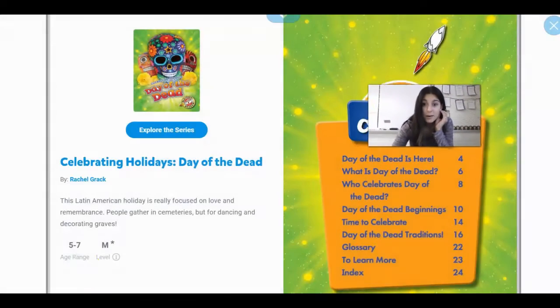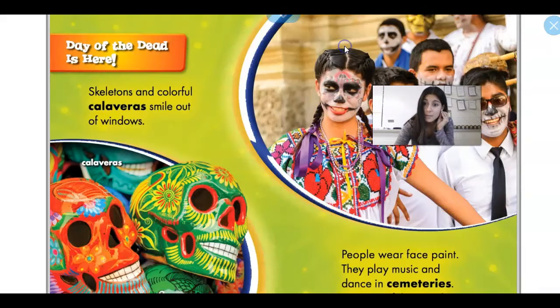Today, we are going to first read a book to help us introduce our art project. It has to do with Halloween coming up and a special holiday that's celebrated in other countries. We've actually learned about it a little bit in our countries. That is around the same time as Halloween and has similar symbols as Halloween. So I thought it would be fun if we did both, like a mixture of Halloween slash this holiday. And the holiday that I'm talking about is Dia de los Muertos or Day of the Dead. So let's read a little bit about it.